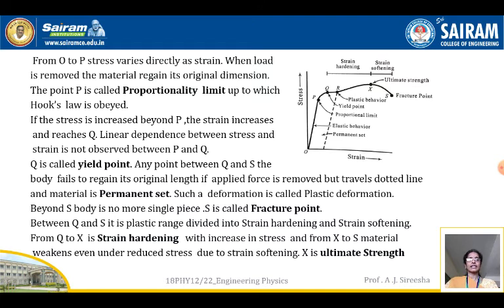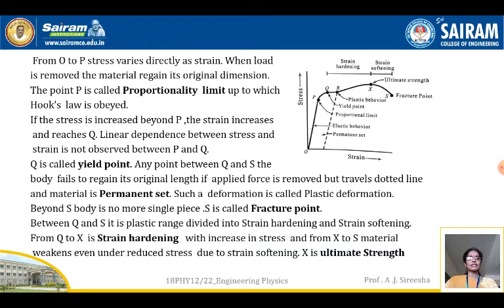Here, from O to P, stress varies directly as strain. Clearly, from O to P, as stress is increased, strain also increases. That means stress varies directly as strain. So it is a direct relationship.